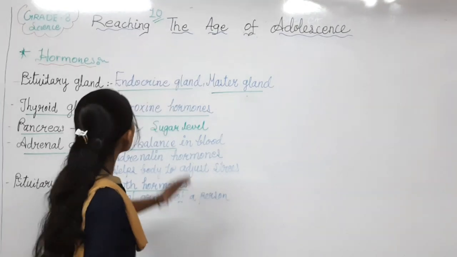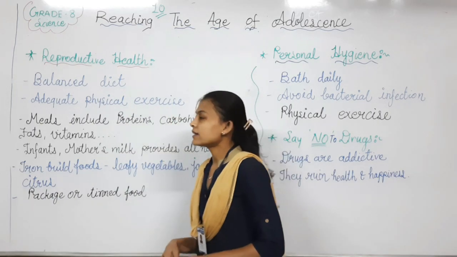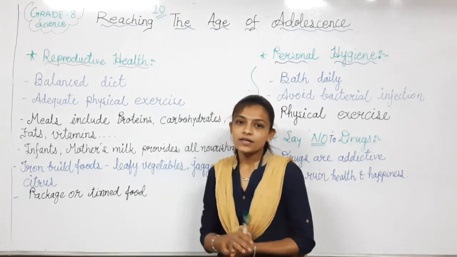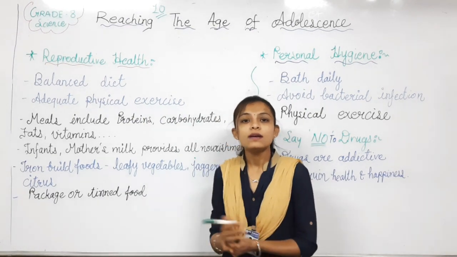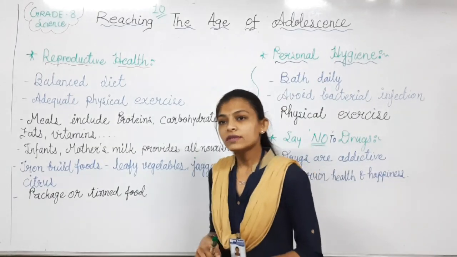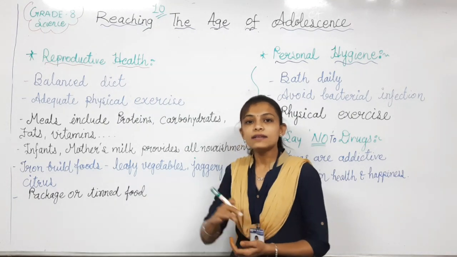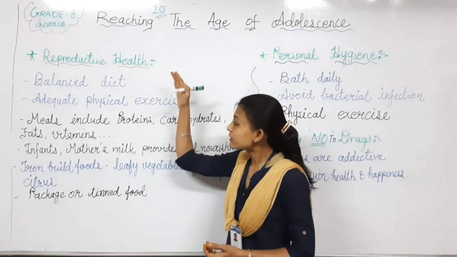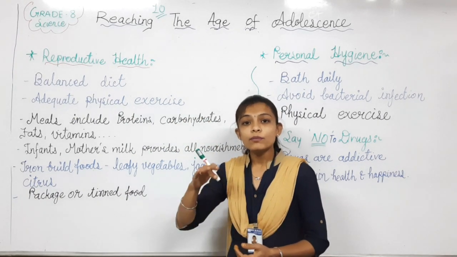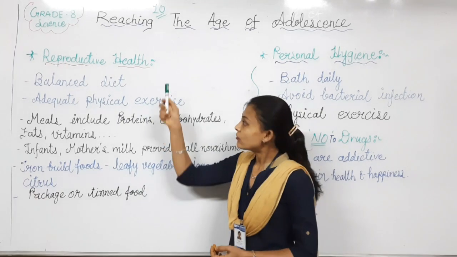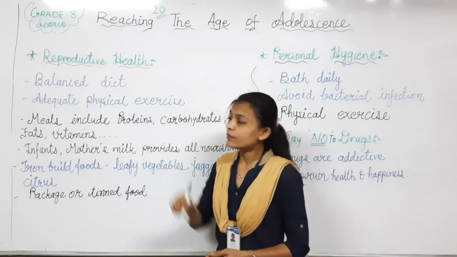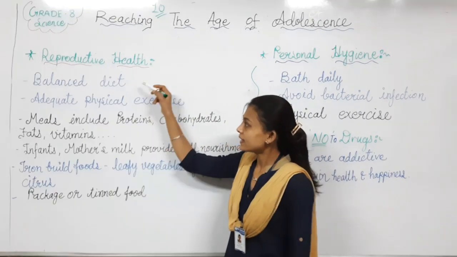Once again, the last topic of our lesson is reproductive health. Till here we learned about the sex hormones and the other hormones, how they help the growth of our body and bring changes in our body. Now we have to think about how they will develop in a good condition. For that, our diet, our food, should be balanced. So this topic is reproductive health. First point written here: balanced diet.